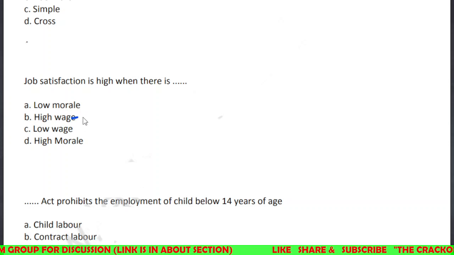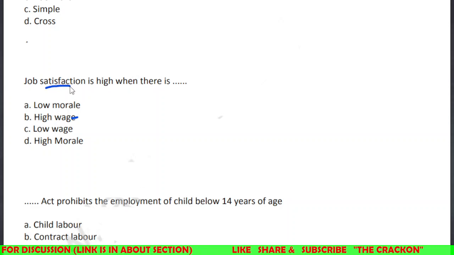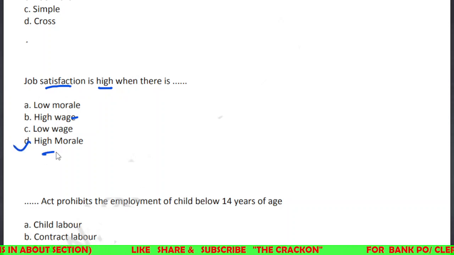Wage is one factor as well, but job satisfaction, when we talk about the satisfaction, is high when there is... this is more high. Job satisfaction will also be there when your high wage is there, but job satisfaction will be even higher when there is high morale, right?